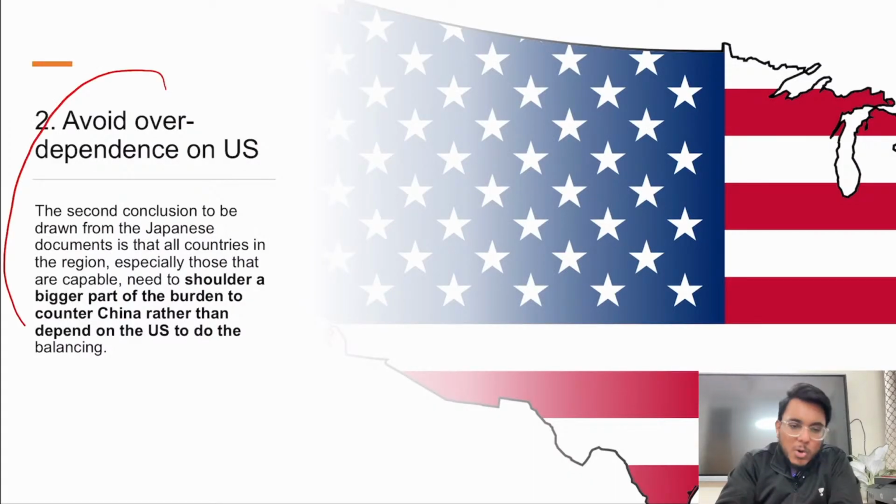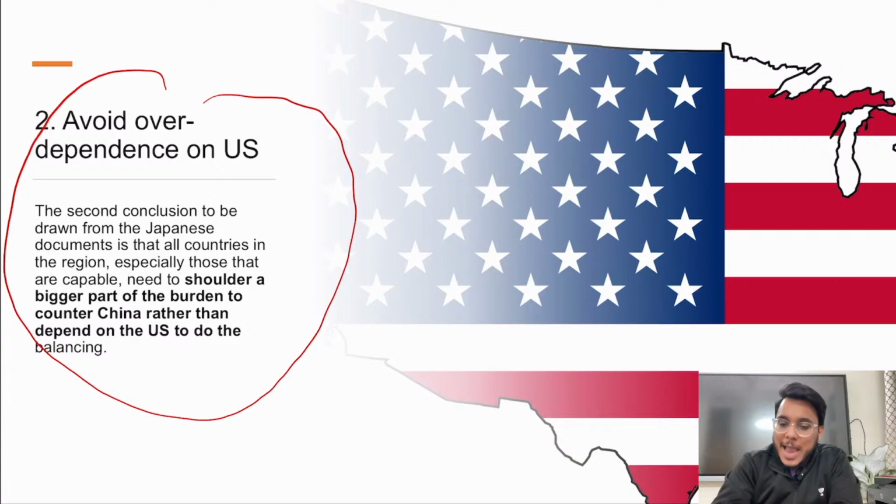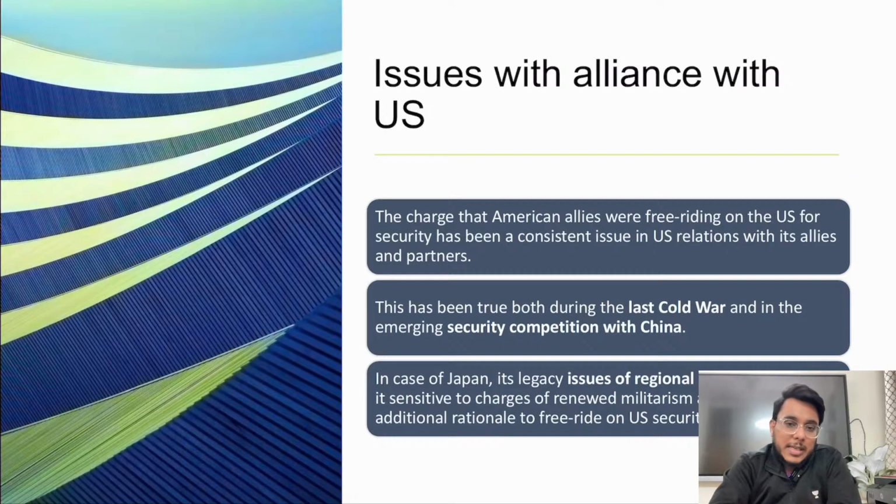But as we come out with our national security strategy, we need to ensure that over dependence on the USA should not be there. Now, guys, it has been said that almost all the countries in Asia are dependent on the USA for support. The USA is trying to counter China, and in the Asia Pacific region, China is the biggest threat. So all the countries are dependent on the USA. Even under the Quadrilateral Security Dialogue, the USA's over dependence is there. So we need to ensure that over dependence on the USA is not there.